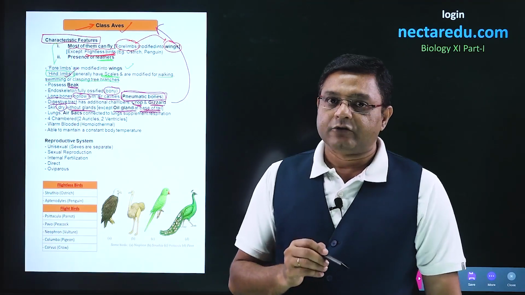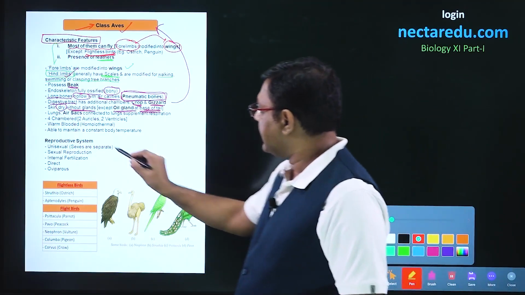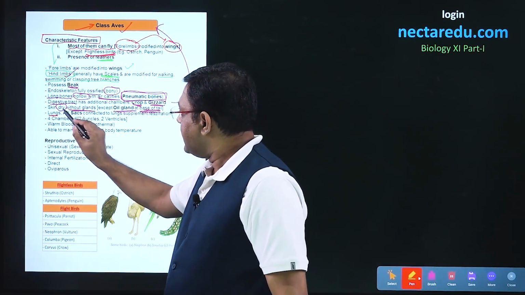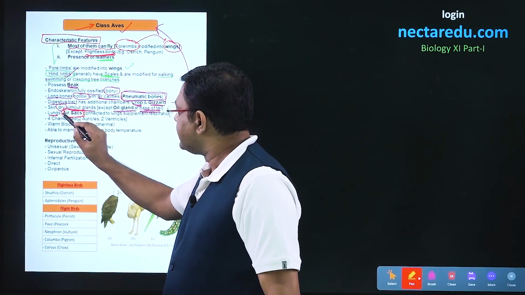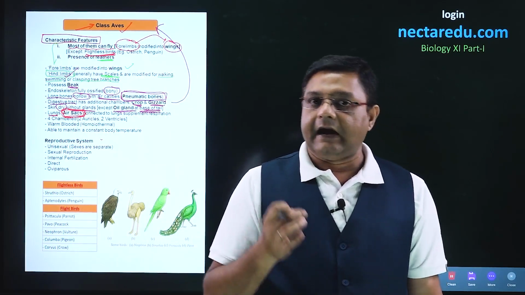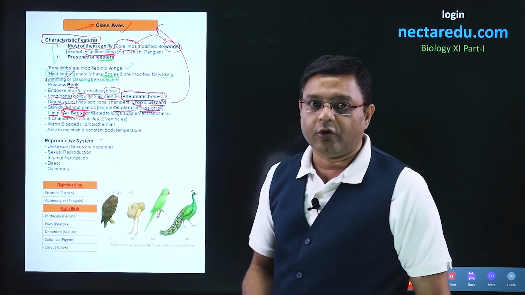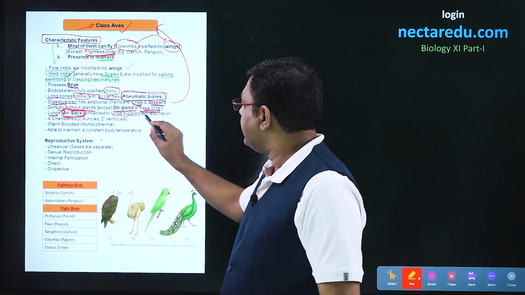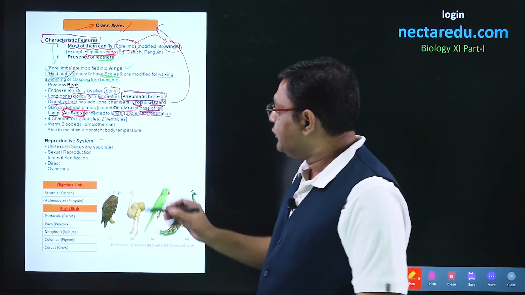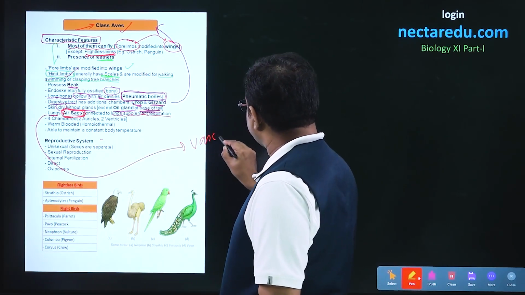Talking of the respiratory system, lungs are present in the case of Aves. Now there is a structure which is called air sacs. Air sacs are attached to the lungs of Aves, and these store air and supplement respiration. The point to be noted here is that lungs are vascular structures.